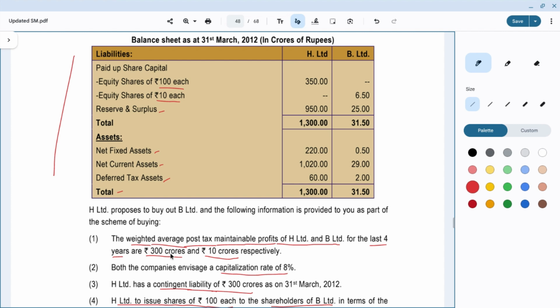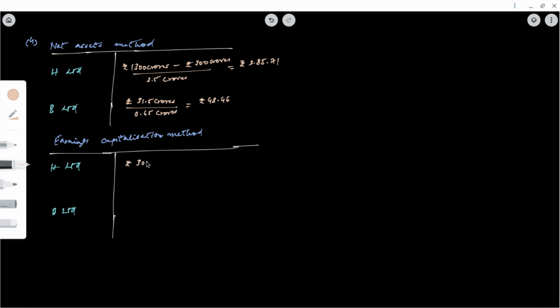So in case of H, it is rupees 300 crores by 8%. In case of B, it is rupees 10 crores by 8%. So this is the value of H Limited and this is the value of B Limited.